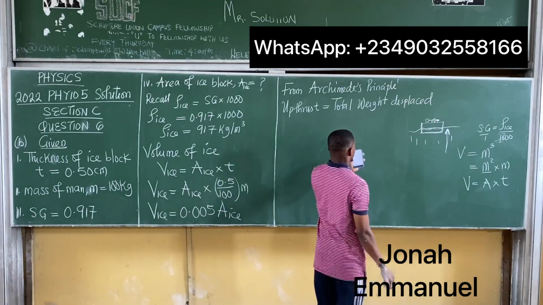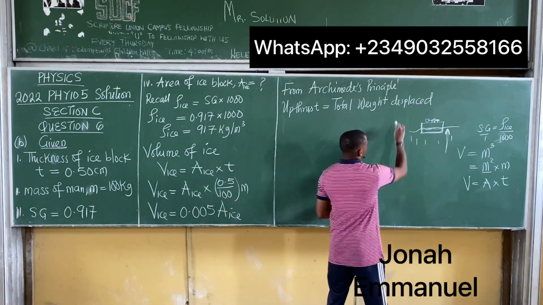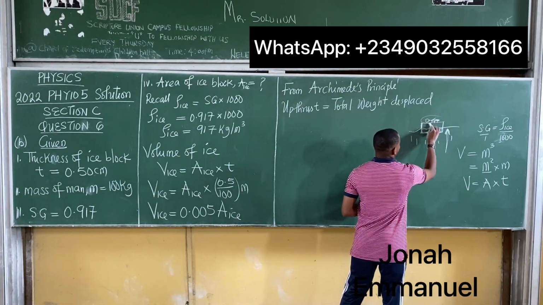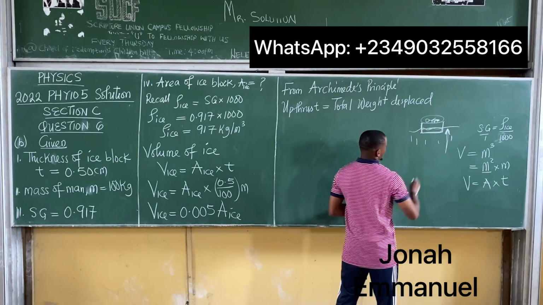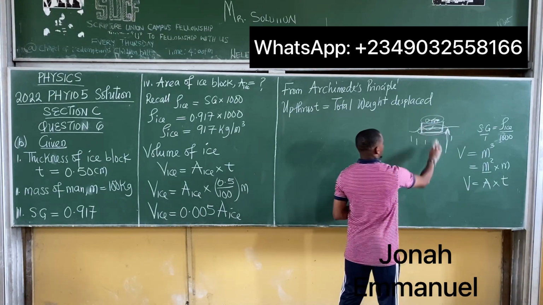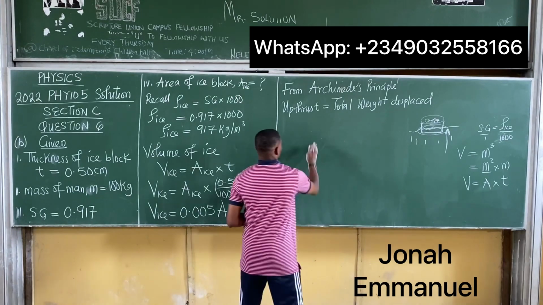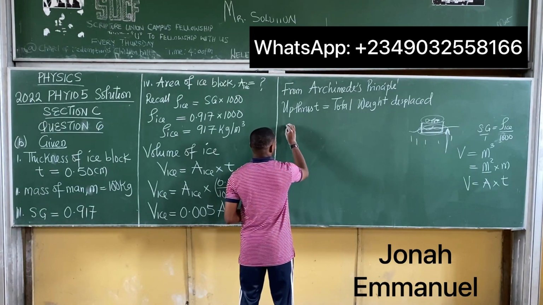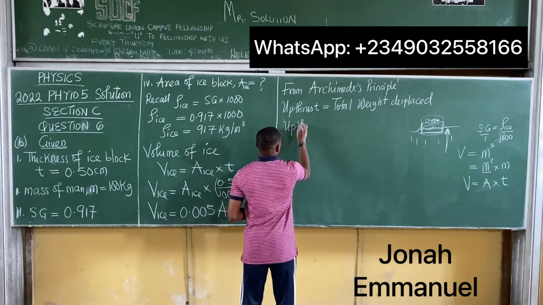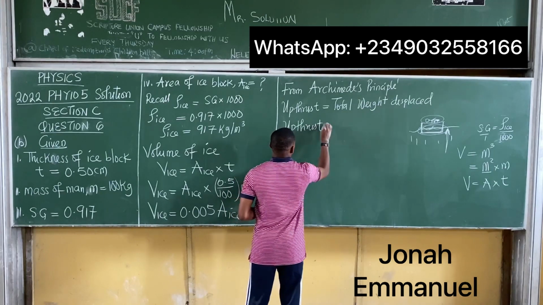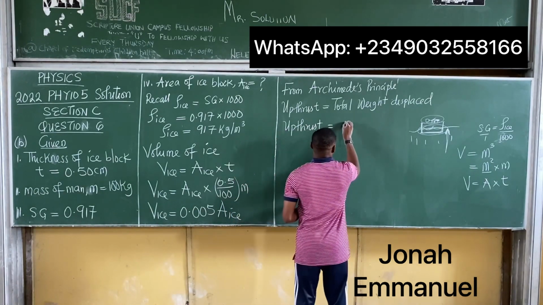Now, why we're using total weight displaced is because the total weight is equal to the weight of the man plus the weight of the ice block. All right, upthrust, as we know it, is equal to density.